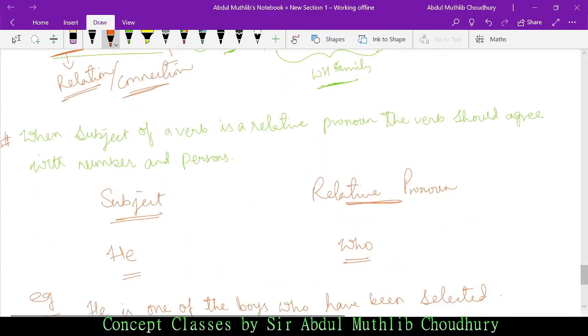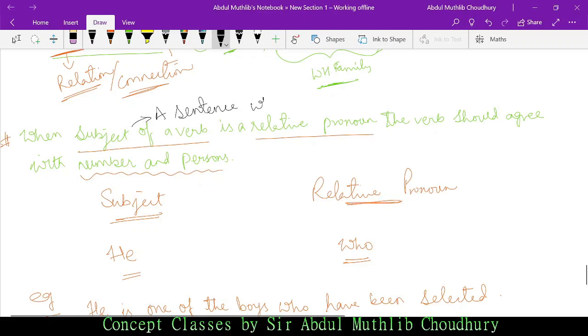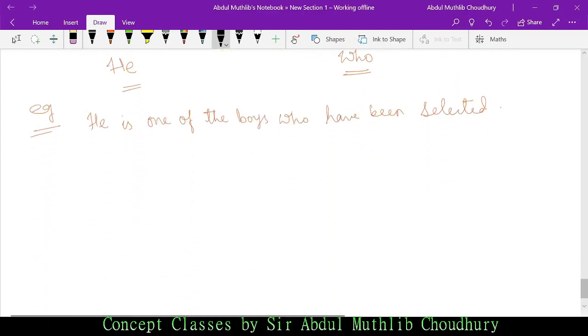What does the sentence say? I am repeating again. When the subject of a verb is a relative pronoun, the verb should agree with number and person. First of all, what is the subject of a verb? Subject of a verb means a sentence which has action. A sentence with action means a sentence which has a verb. Verb means action, isn't it? So he is one of the boys who have been selected.